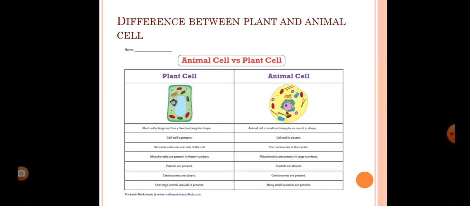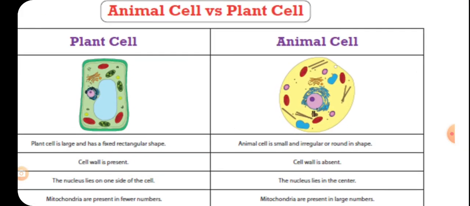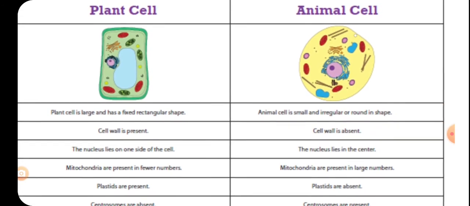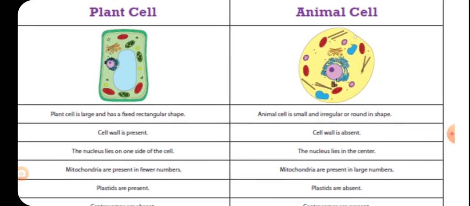Next is, what is the difference between animal and plant cell? First you see these two diagrams. This one, the green one, is plant cell and this yellow one is animal cell. The plant cell has a fixed geometrical structure, or it is rectangular in shape, but the animal cell is irregular in shape or almost round in shape. In plant cell, cell wall is present. In animal cell, cell wall is absent.